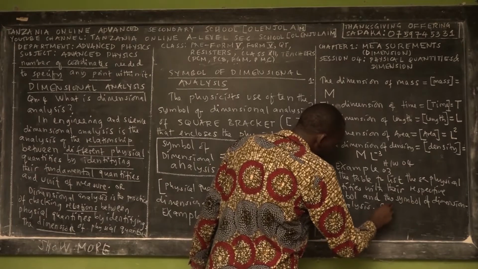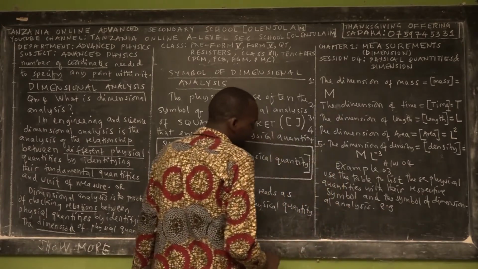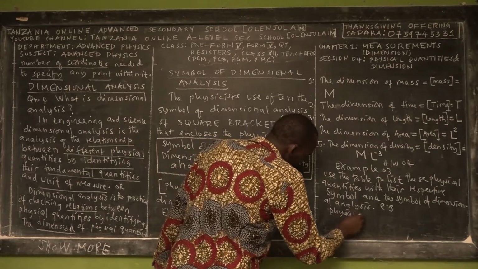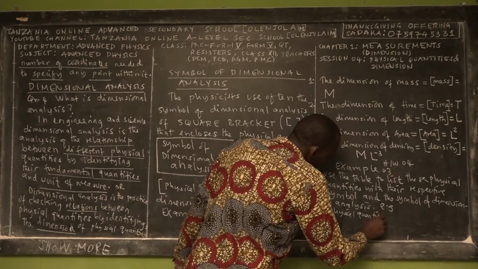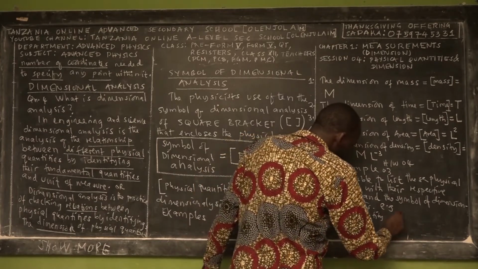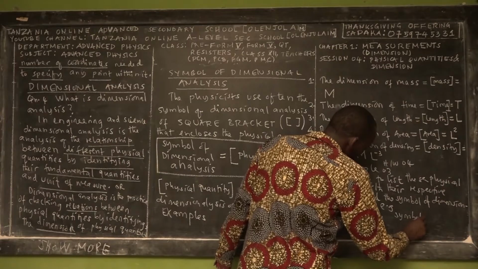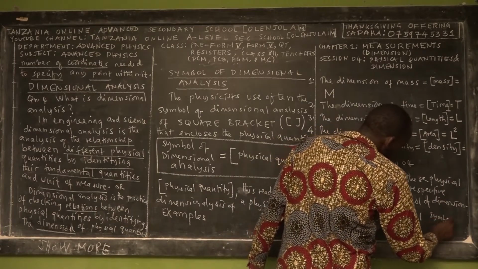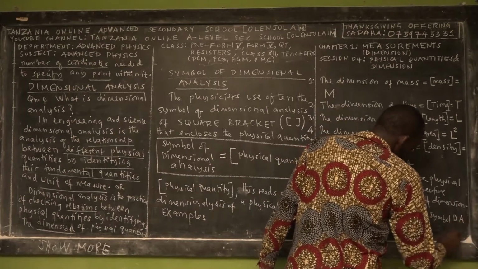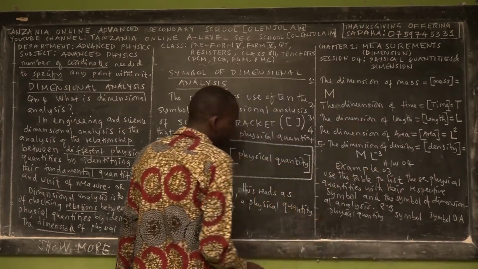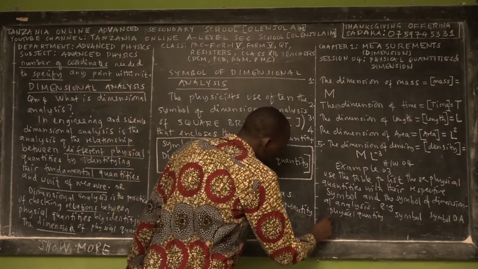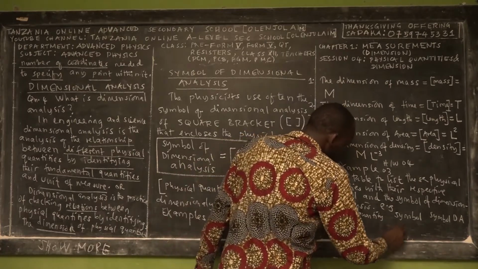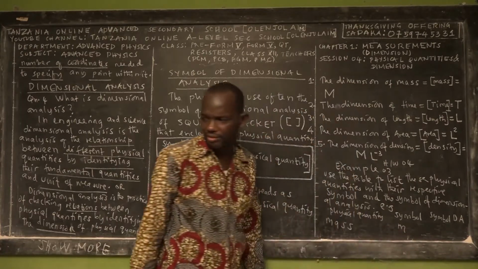Let me give you an example. Now this is the physical quantity, and here we have the symbol of that physical quantity. Then we say the symbol of dimensional analysis. So for example, we have mass. Then the symbol is m.